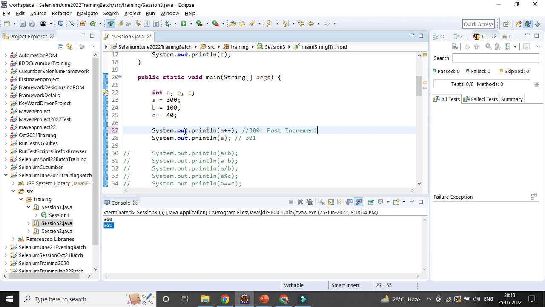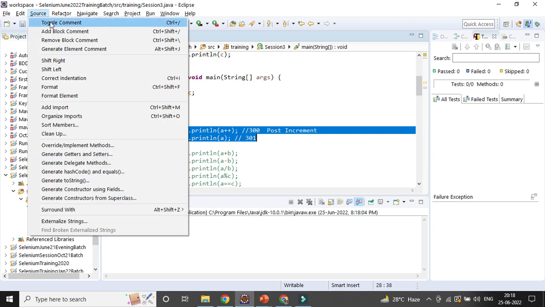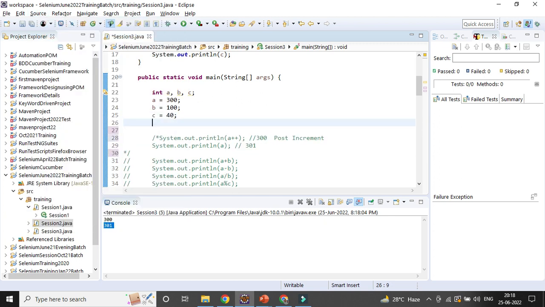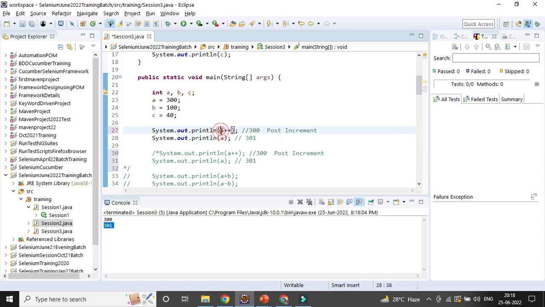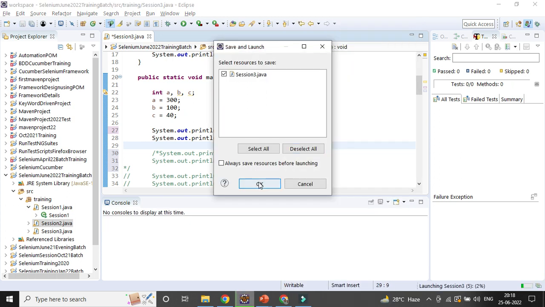Okay, let's comment out this part. Here it will be plus plus a. It is called pre-increment. Here it will be 301 and again 301, because its value is incremented first, then printed out, and the next line is printed out the same way. These are the two things please try to remember. That is the only challenging area, I must say.